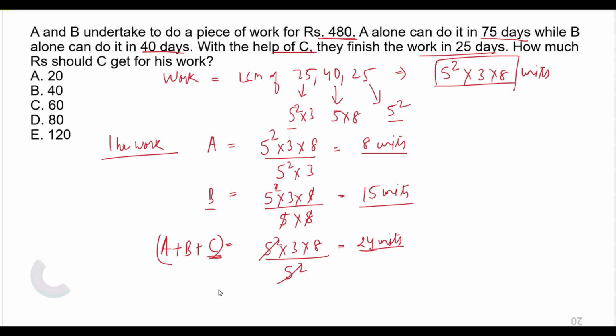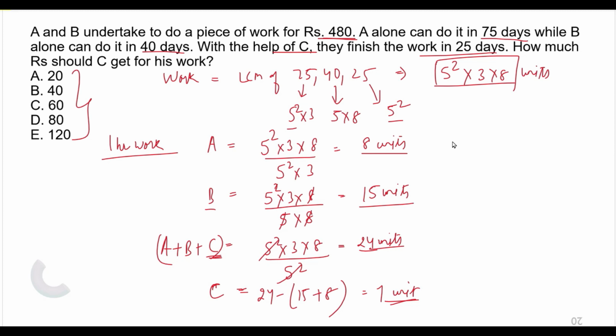So if I want to calculate the amount of work done by C, I need to subtract 24 minus 15 plus 8. This is equal to 1 unit. So C is doing 1 unit of work per unit of time. Now, how much rupees should C get? It means in the ratio of work done.